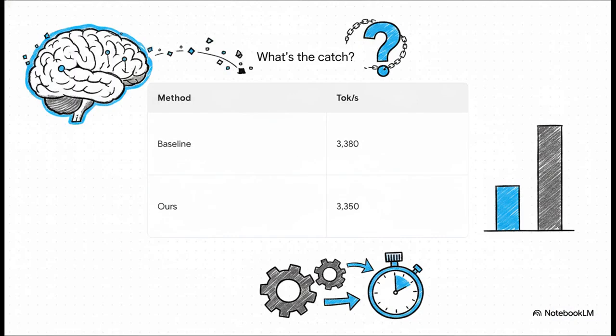Naturally, you're probably thinking, okay, what's the catch, right? If we're saving all this memory by recomputing things layer by layer, surely it takes way longer to train, doesn't it? Actually, scratch that. It doesn't at all. The standard baseline processes 3,380 tokens per second. The shattered gradients method processes 3,350 tokens per second. That is a completely negligible throughput drop of just 0.9%. The computational overhead is practically invisible. The algorithm manages to maximize hardware utilization without heavily taxing the processor time.